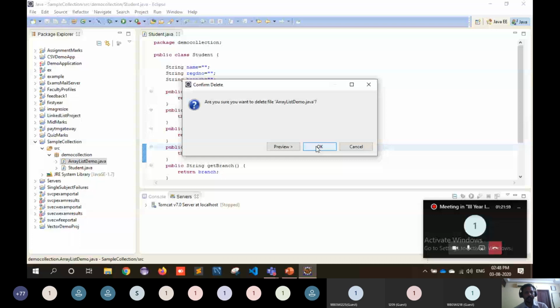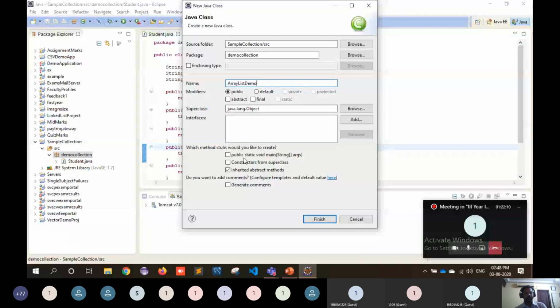Click on class, ArrayListDemo. Now I'm adding a main method inside the ArrayListDemo class. Previously, I had not included a main method. So now in this ArrayListDemo, I want to implement a main method, so I have included this main method into this class. Click on Finish.